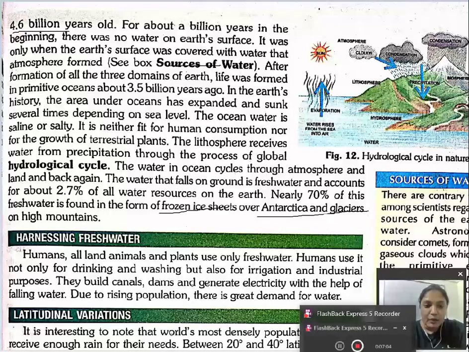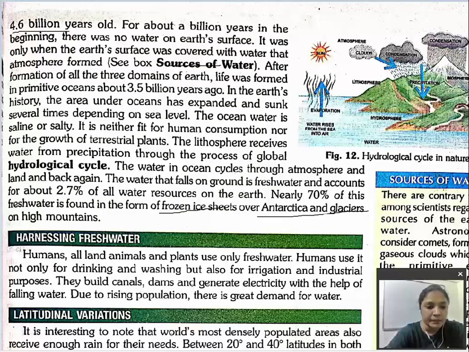in our earth, what is the percentage of the fresh water? 2.7%. And nearly 70% of the fresh water is in the form of what? It is in the form of frozen ice sheets. Clear everyone? Now let's come to the next part.